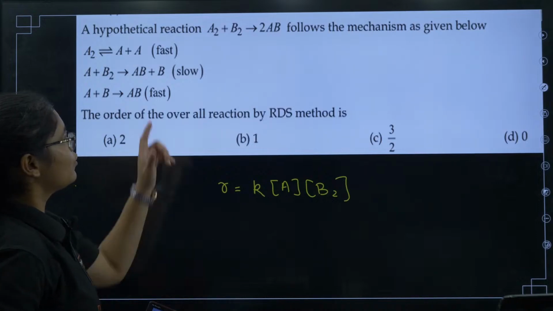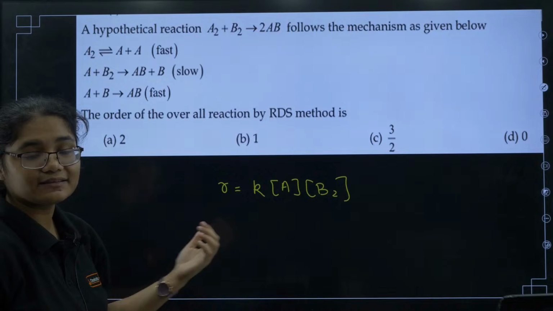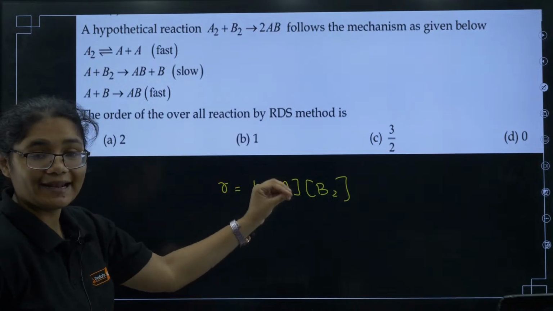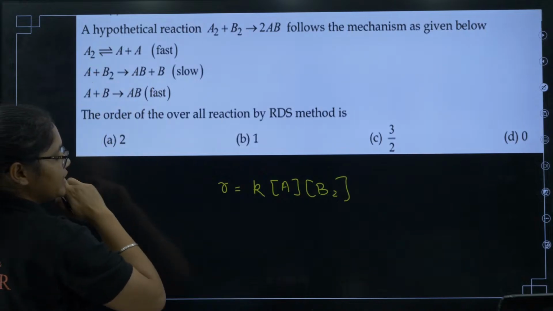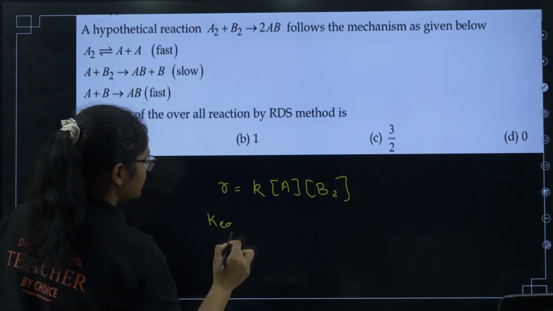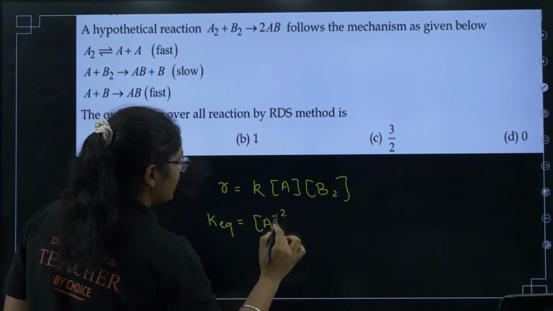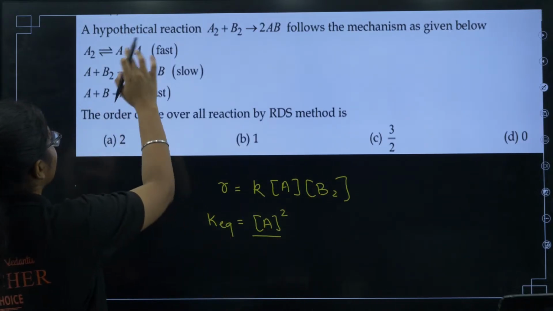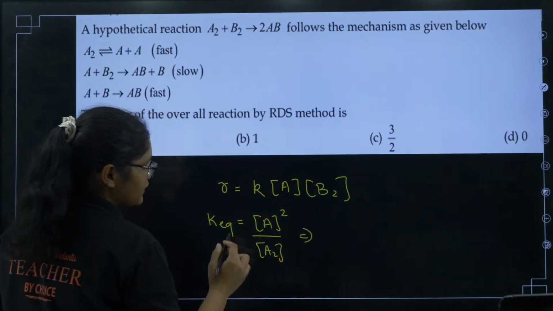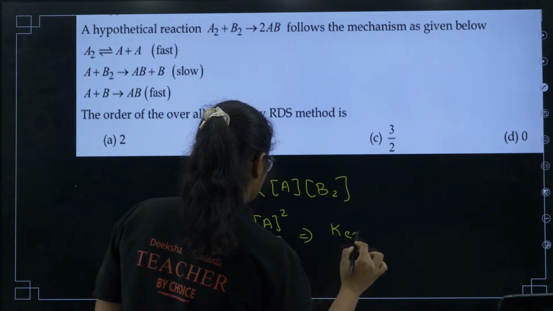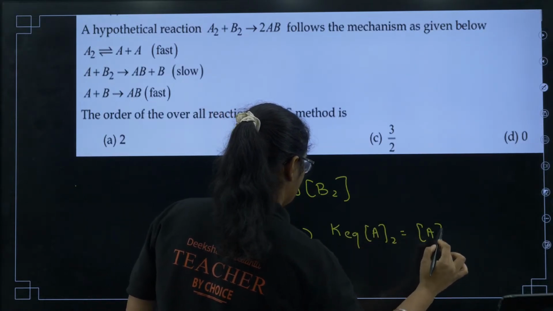But if I see the overall reaction, is there any term A there? No, right? A is not mentioned. That means I cannot take A directly in the equation. I have one more equation where there is an equilibrium. So can I write for the first equilibrium, K equilibrium is equal to A square, that is product concentration A into A, divided by A2, right? So that will give me what? K equilibrium into A2 is equal to A square, right?